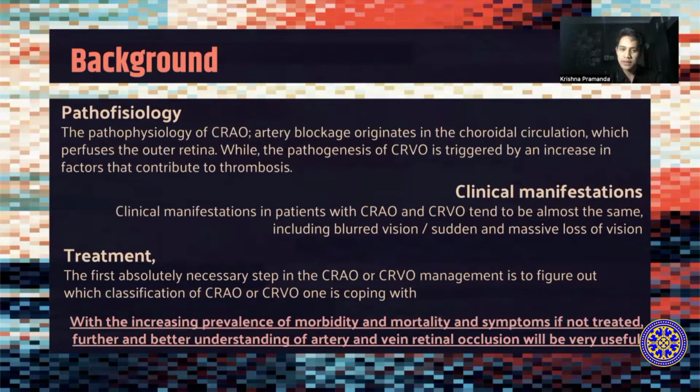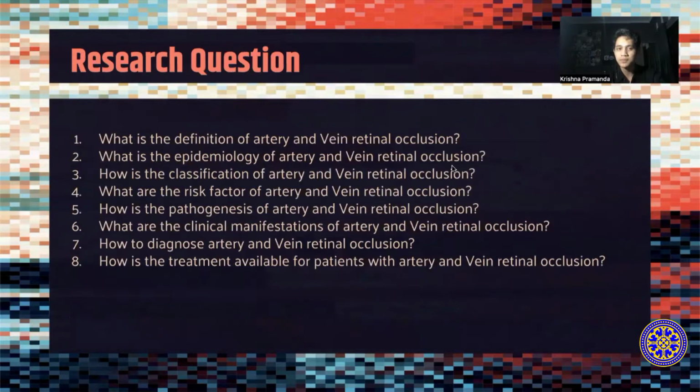The clinical manifestations in patients with CRAO and CRVO tend to be almost the same, including blurred vision or sudden and massive loss of vision. For the treatment, the first absolutely necessary step in CRAO and CRVO management is to figure out which classification of CRAO and CRVO one is coping with. With the increasing prevalence of morbidity and mortality and symptoms if not treated, a further and better understanding of artery and vein retinal occlusion will be very useful for us as medical students or maybe doctors.